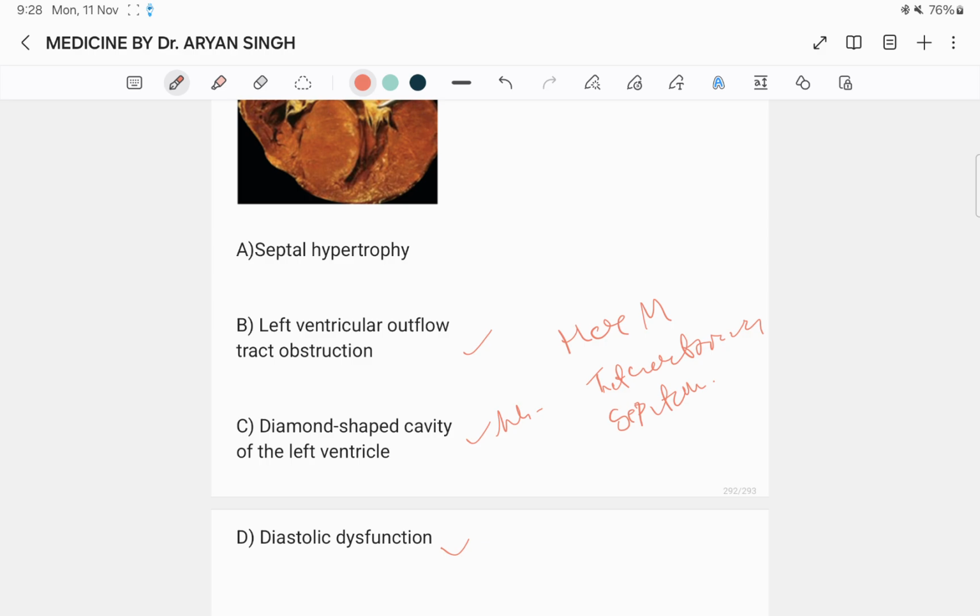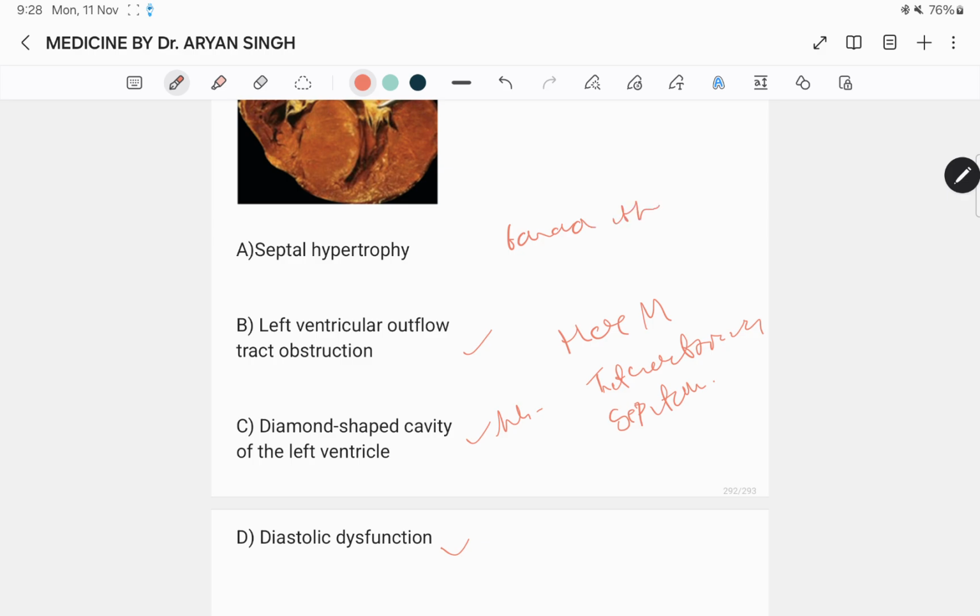In non-obstructive hypertrophic cardiomyopathy, there is no blocking of the blood. Instead, the left ventricle becomes stiff and the heart becomes unable to relax. This leads to low cardiac output. The presence of dynamic left ventricular hypertrophy results in low cardiac output. A banana shaped cavity of the left ventricle is seen in HOCM.